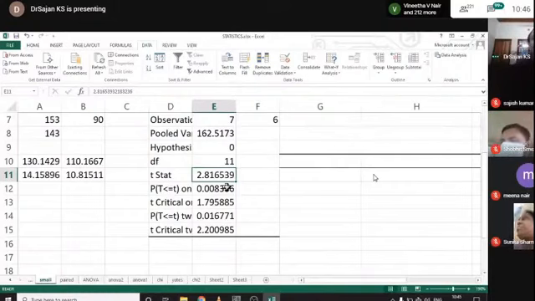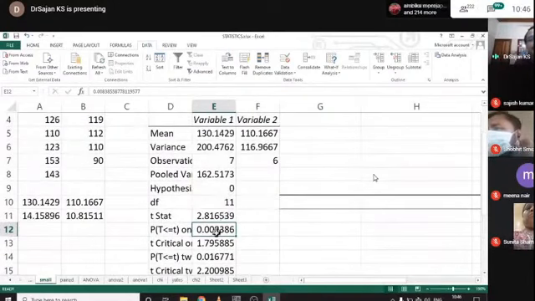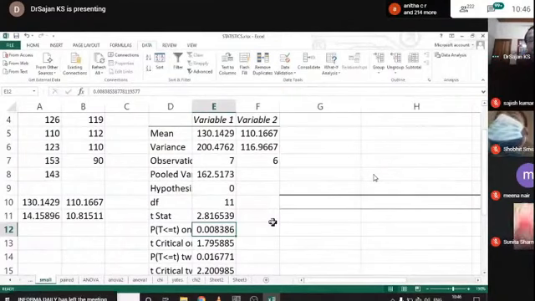It means that there exists a significant difference between these two groups. Or from the p-value, we can find that there is only a 0.008 ratio of chance of getting an error in this calculation.